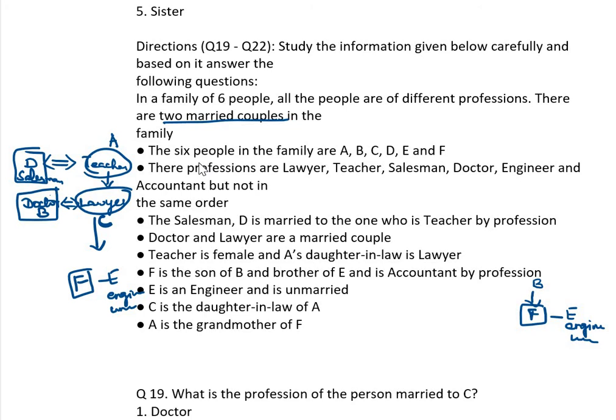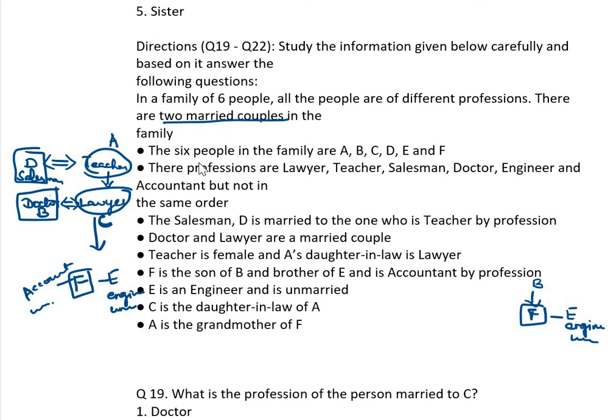Okay. So everything we mentioned here. One more: F is the son of B and brother of E. F is the accountant in profession. So these are the given details. Once again recall this one. Total 6 people in the family. Okay, 1, 2, 3, 4, 5, 6. Correct. The professions are given.